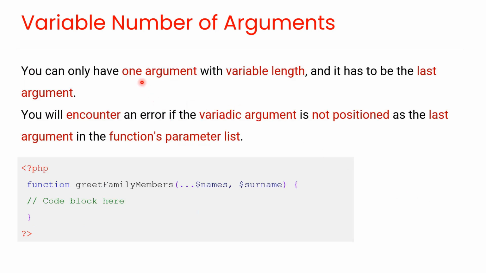You can only have one argument with variable length, and it has to be the last argument. You will encounter an error if the variadic argument is not positioned as the last argument in the function's parameter list. For example, here it is not the last argument, so an error will be shown.